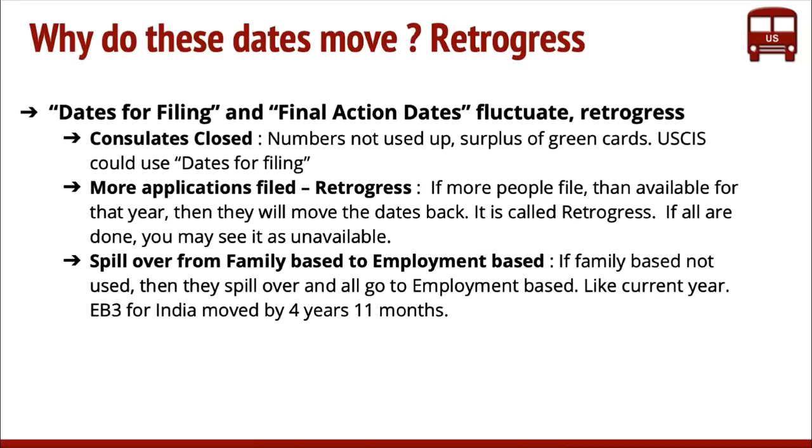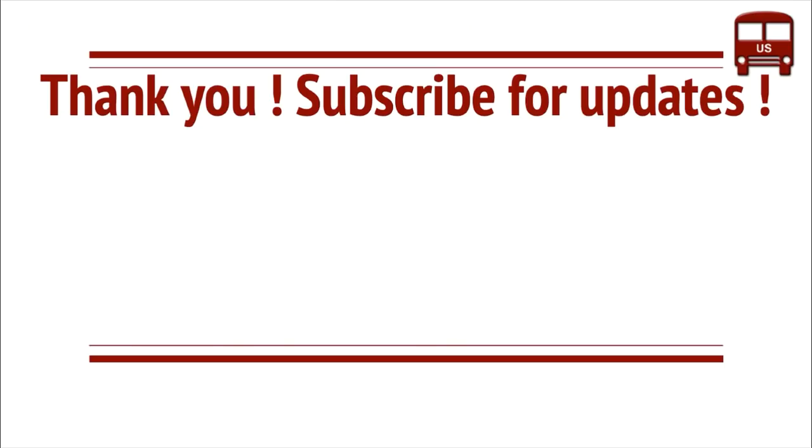The third reason they move around is spillover, right? Let's say some family-based green cards cannot be used or are not used. In such cases, they spill over to employment-based, like in the current year, as I just mentioned. In such cases as well, the dates can move forward a lot. Again, these are some of the cases, but there could be other reasons as well. All in all, while this is supposed to be very simple for everyone to understand, they made it so complicated for everyone to understand. That's why they have two of these dates.